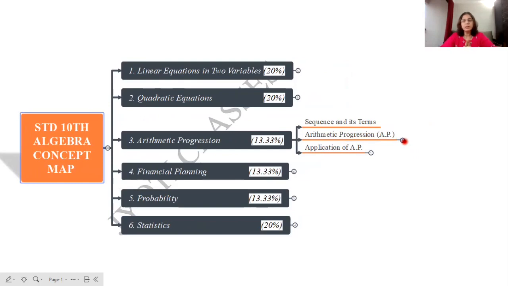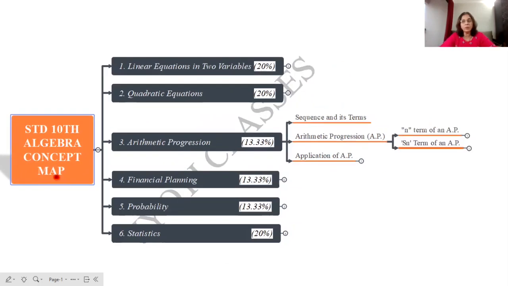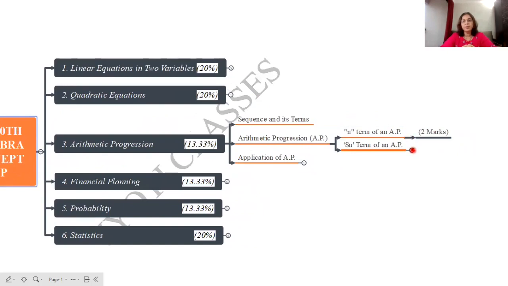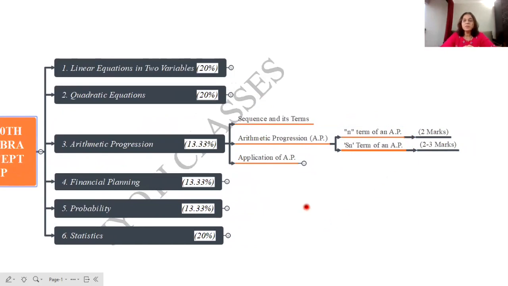Under arithmetic progression, we have 2 subtopics, that is finding the nth term of an AP, and at the same time finding the sum of all terms of the AP, so Sn. To find the n terms of an AP and the sum related to that topic will be asked for 2 marks, and to find the sum of all the terms and the sum based on this topic will be asked for 2 to 3 marks, depending on the type of question.